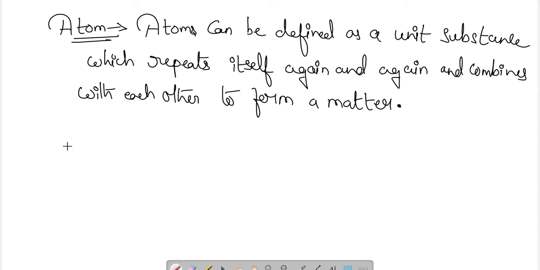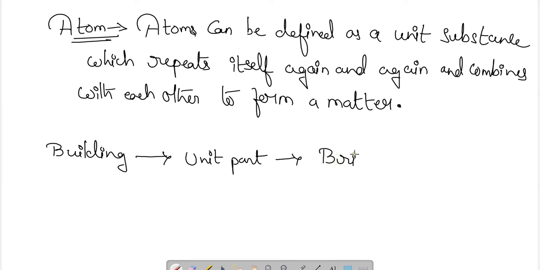For example, you can take a very simple example of a building. What will be the unit part for that particular building? The unit parts of the building are the bricks. So if I'm considering a brick, a brick is the unit part of a building.